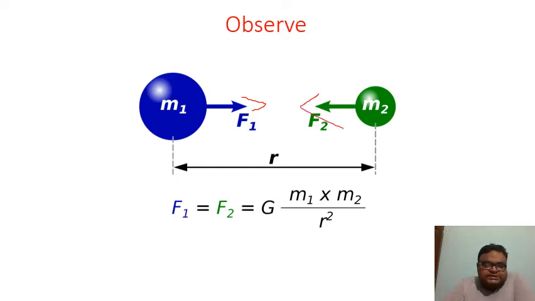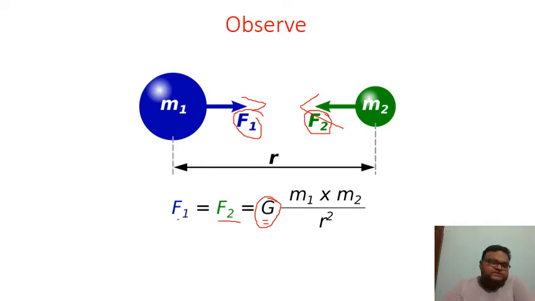Let's denote the force applied by M1 by F1 and the force applied by M2 by F2. Now you see this is also a force, isn't it? So this F1 is equal to F2, and this will be equal to G M1 M2 by R square. See here, G is the universal gravitation constant.